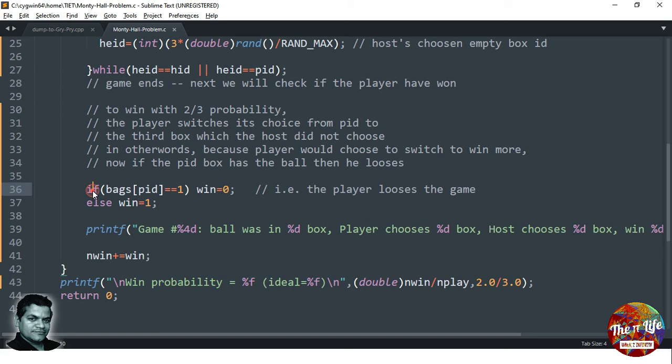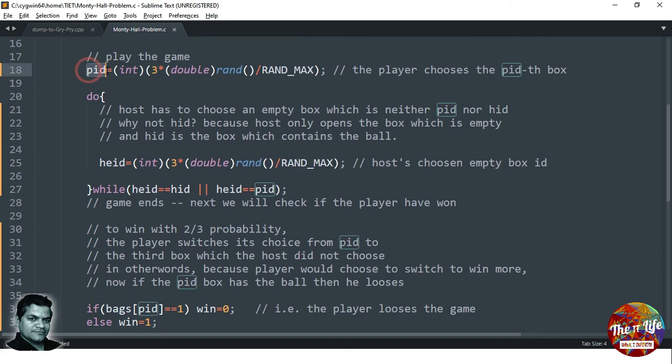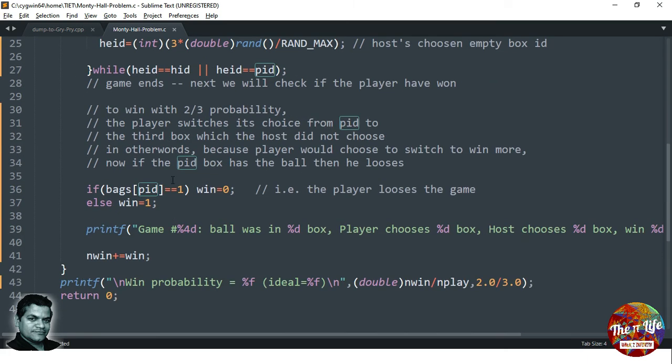So this line says that he has chosen this PID box, and if that box is not equal to 1, meaning that box doesn't contain the ball, then we say he loses, win is equal to 0. Otherwise he wins, meaning he makes the switch, right? And then we just add 1 win to n win. So this is how many times I have won, and that count is n win.